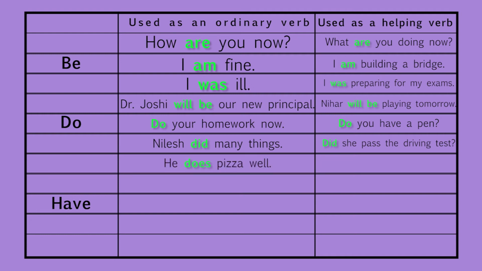He does pizza well. Does he stay in Mumbai? The third form is have. I have a BMW car. Main verb. I have developed new software. Here have is used because this is a perfect tense. Have, has and had are required whenever we want to make sentences in perfect tenses.